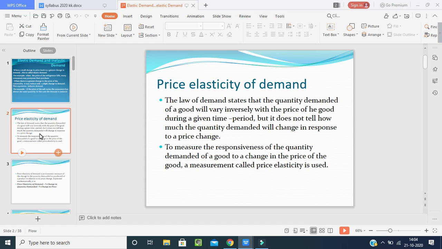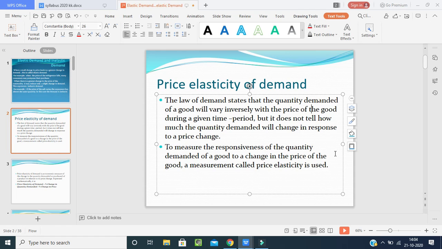What do you mean by price elasticity of demand? The law of demand states that the quantity demanded of a good will vary inversely with the price of the good during a given time period, but it does not tell how much the quantity demanded will change in response to a price change.